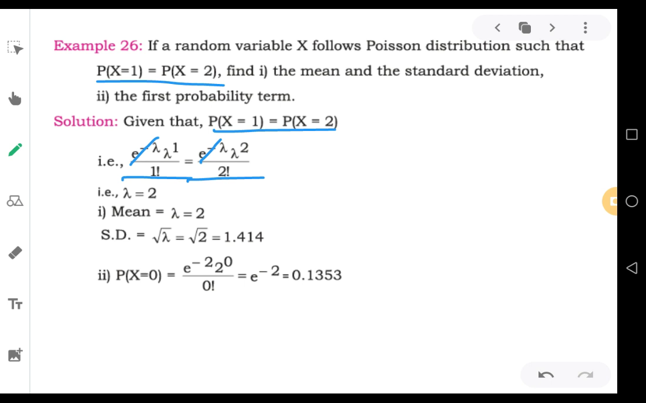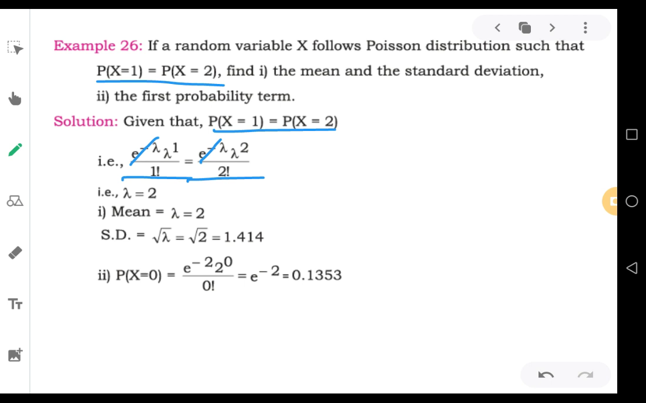And you have lambda to the power of 1, lambda to the power of 2. Lambda to the power of 2 means lambda square, that is lambda into lambda. In the first case you have lambda to the power of 1, that means single lambda. Here you have lambda into lambda.